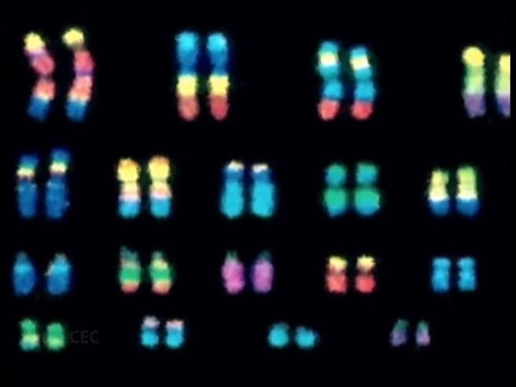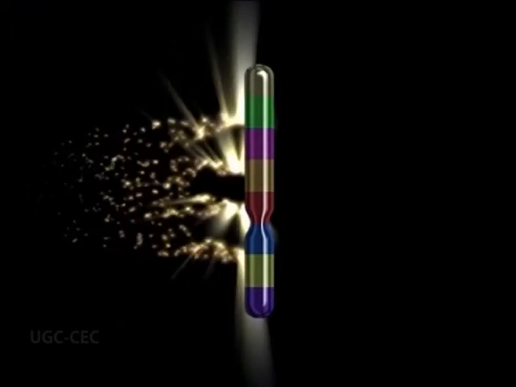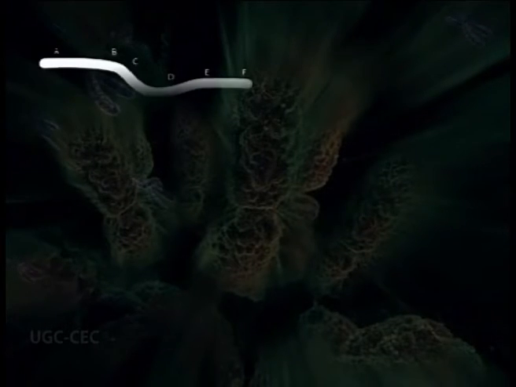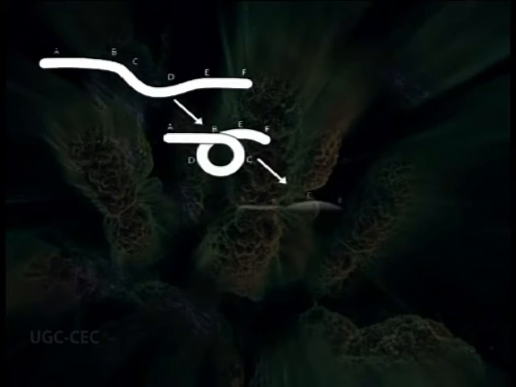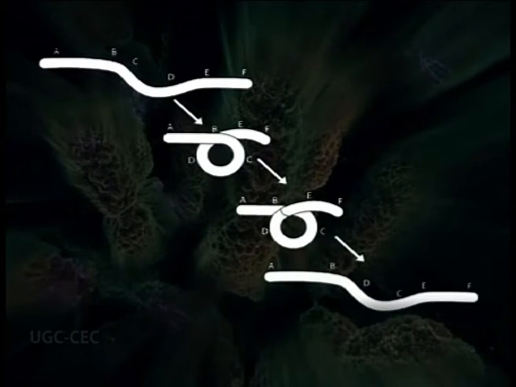Inversions are produced by breakage and reunion process. A segment of a particular chromosome must have two breaks so that the segment gets first released at that position, and then that segment rotates at 180 degrees, or sometimes the chromosome itself forms a coil-like or loop-like situation which facilitates reversion of this chromosomal segment. The joining of this segment with the chromosome from which it was broken results in the inversion.